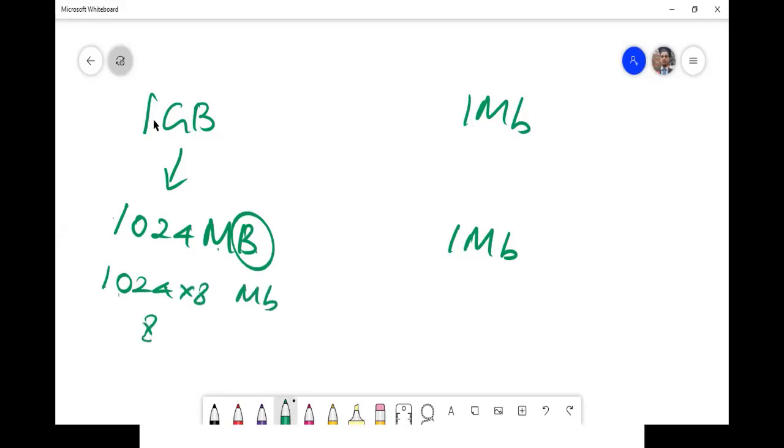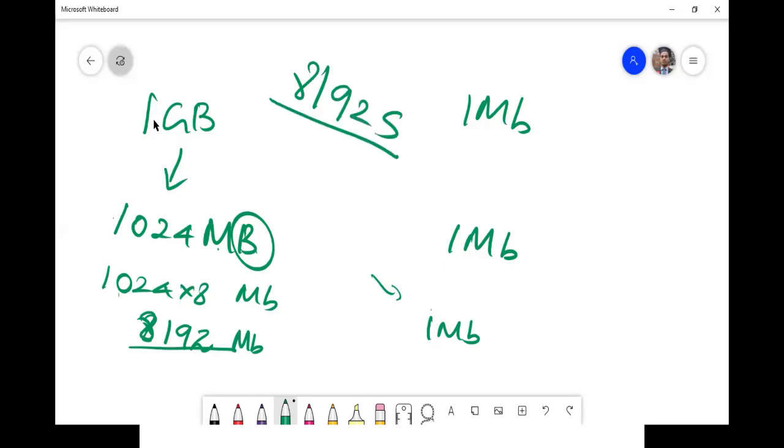So that is 8192 megabits. So per second we are getting 1 megabit. So to download this we need 8192 seconds. If you want to convert this to hours, you get nearly 2 hours and 17 minutes.